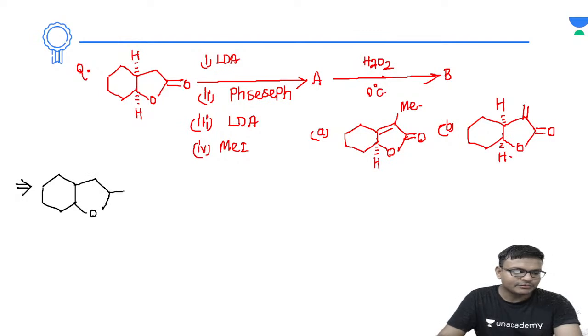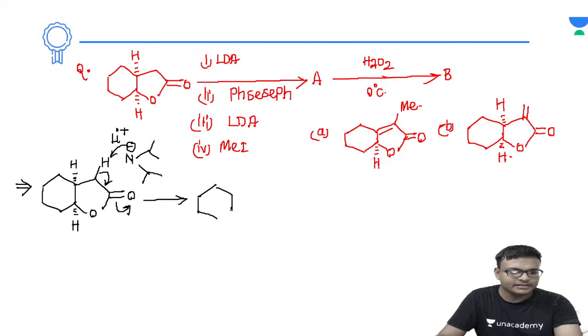LDA is lithium diisopropylamide, so that will be abstracting the proton which is more acidic, right? So the more acidic proton will be this proton. Now the structure of LDA will be like this, diisopropylamide. This is an example of a non-nucleophilic base. This cannot act as a nucleophile, but it will act as a base. N minus will be abstracting the proton, forming the double bond, and this will be the enolization. So the 6 membered ring will remain as it is. At the same time, this will form O minus Li positive, and basically enolate formation takes place.